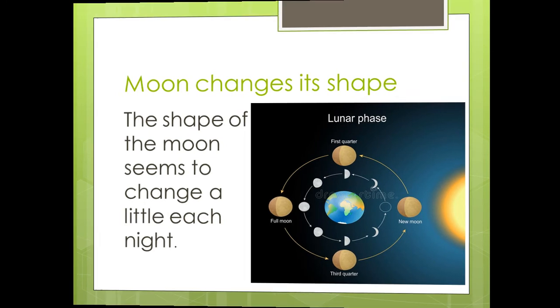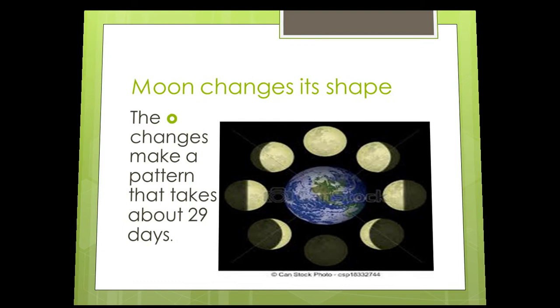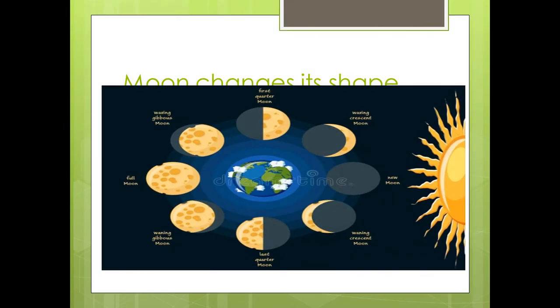Sometimes when you look at the sky, you can't see any moon at all. This is called new moon, like in this picture. After a few days, you can see the moon. A little of it is lightening in the sky, like in this.